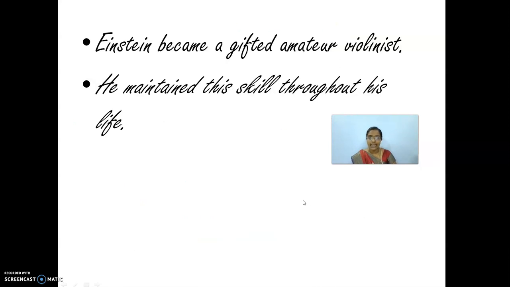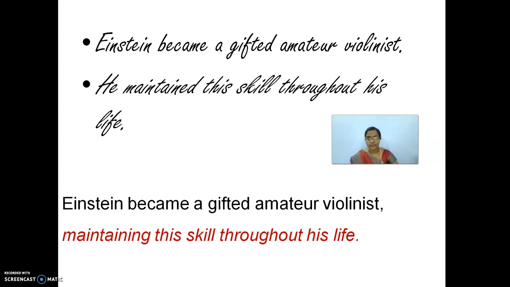Here you could see that the same sentence has been divided into 2. What was the first half? Einstein became a gifted amateur violinist. And in the next half, he maintained this skill throughout his life. You could see 2 statements. One sentence is getting divided into 2 statements.